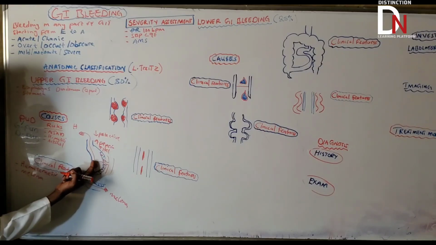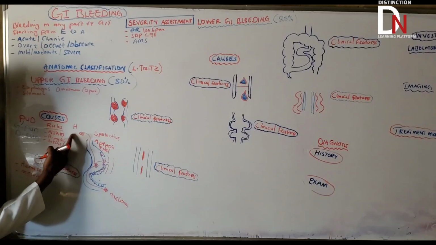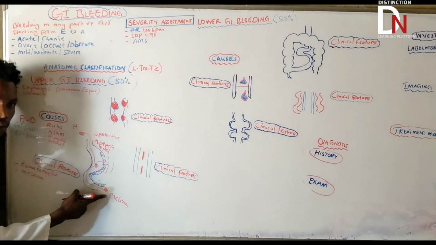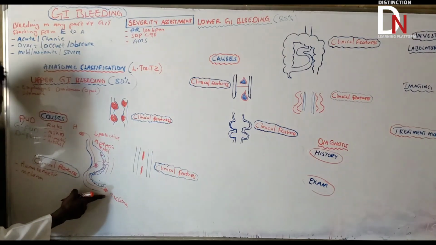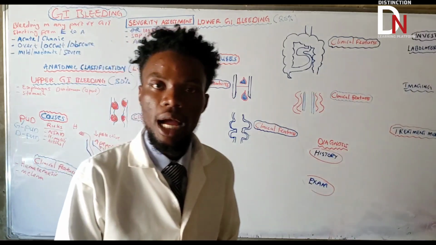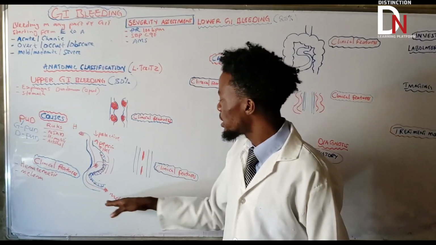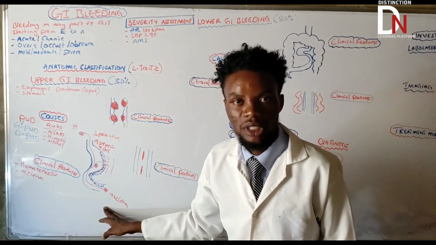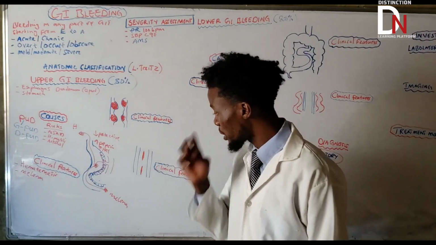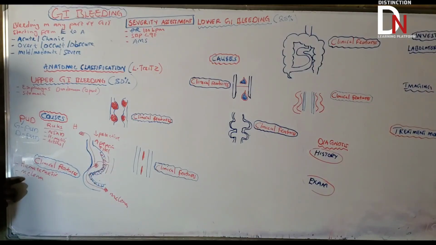If you are removing fresh blood through the mouth, that would be hematemesis. If you are removing blood through the anus, then you are going to call it melena. But basically, melena can only come about if you are having an upper GI bleed. If you talk about a lower GI bleed, we are not going to call the blood coming from the anus melena. We are going to change it into hematochezia. We'll talk about that, don't worry. So we are saying hematemesis, melena.